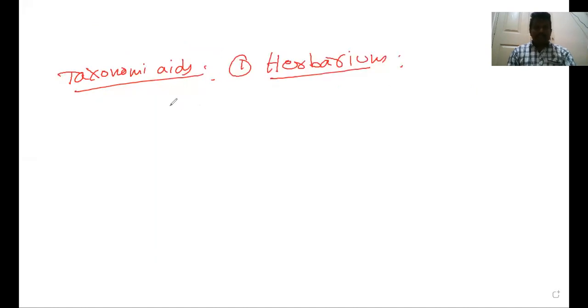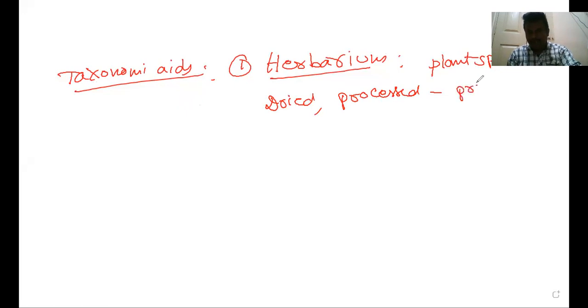Next, there are several taxonomic aids collected by various biological scientists. Among those, the first one is the herbarium. A herbarium is a storehouse of collected plant specimens that are dried, processed and preserved on herbarium sheets.